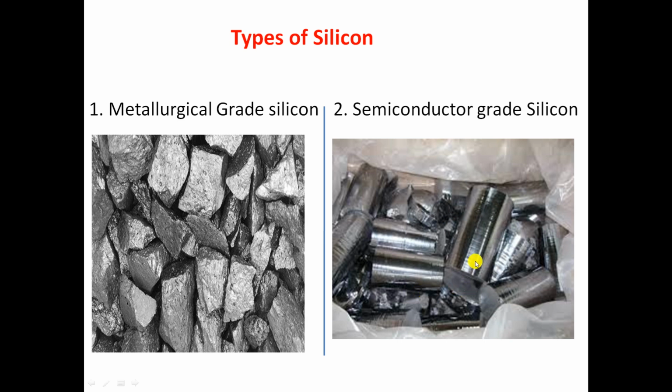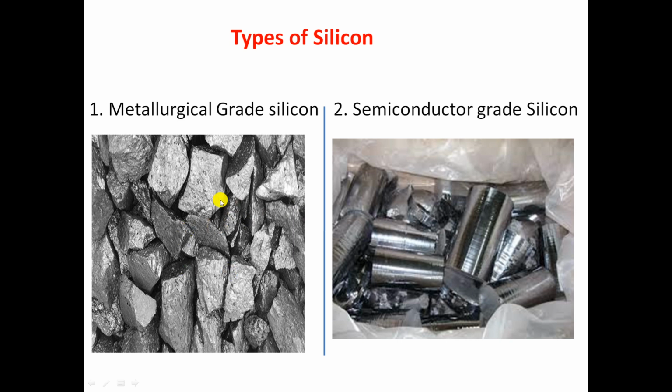Hence, it increases the cost of semiconductor grade silicon, and because of this, the photovoltaic cell cost also increases. Solar grade silicon with tolerable limits of impurities has the same efficiency as semiconductor grade silicon.